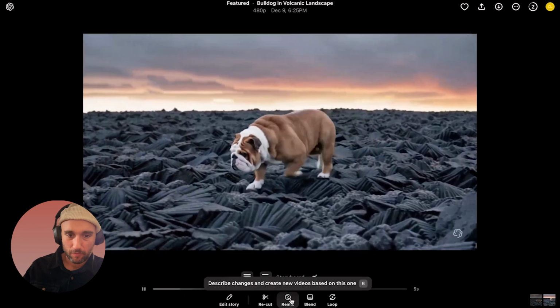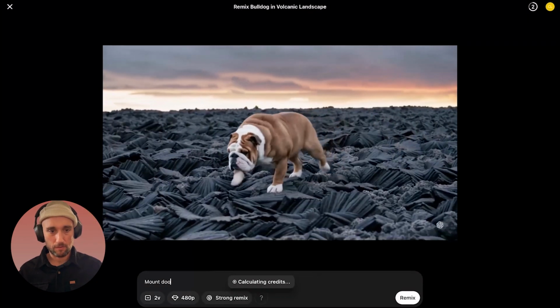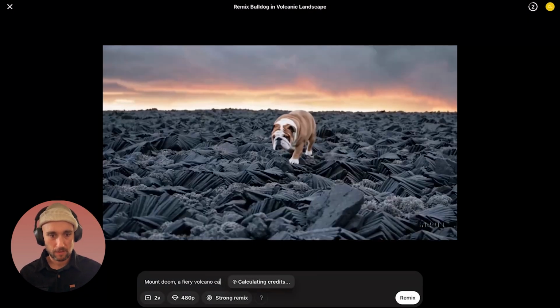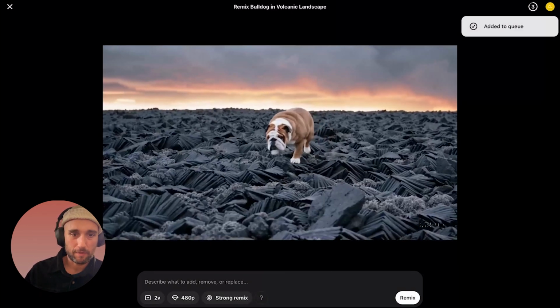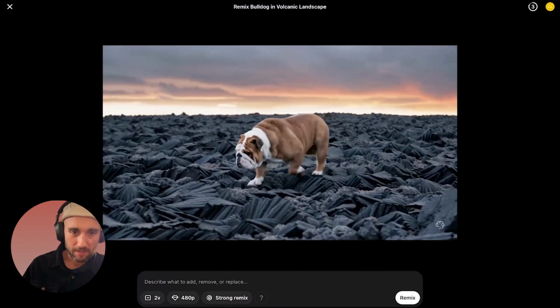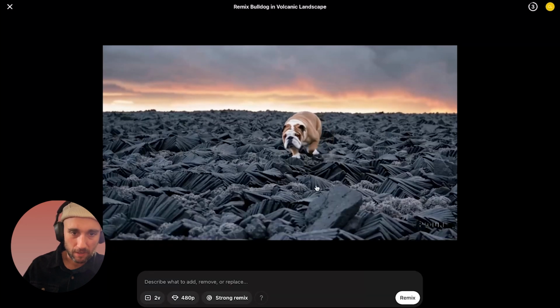Let us enhance this one. So I want to remix this. Mount Doom, a fiery volcano, can be seen in the far distance. Okay, so we're enhancing this video even more. I think this is really cool. Obviously, you can see some artifacts around the dog's foot, not in him walking.